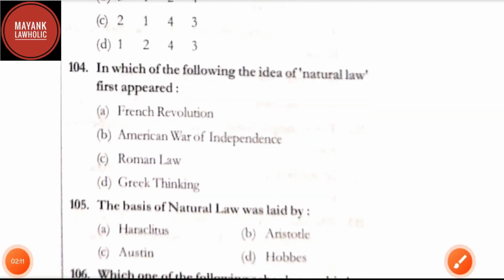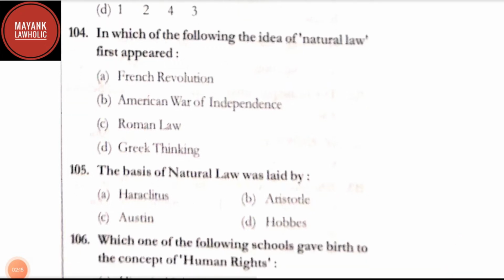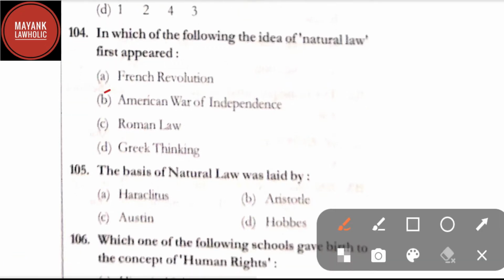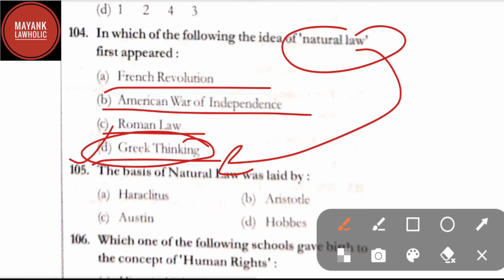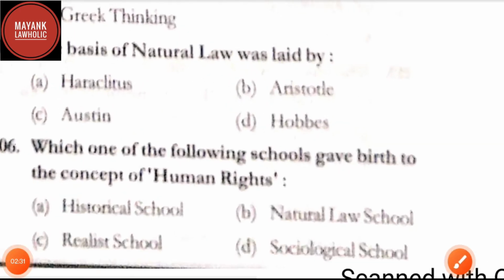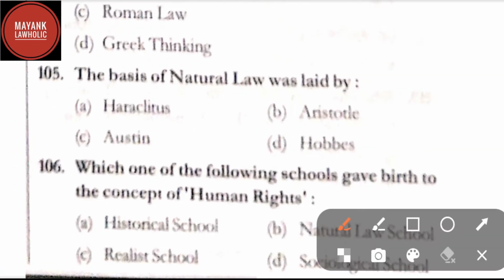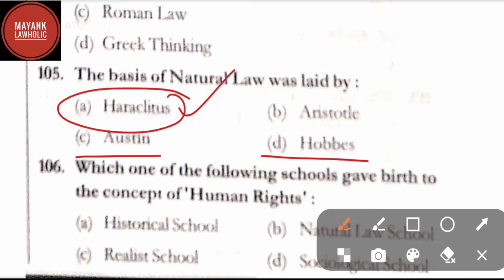Now let us proceed to question number 104. In which of the following did the idea of natural law first appear? Options are option A French Revolution, option B American War of Independence, option C Roman law, and option D Greek thinking. Here the correct answer is option D, that is Greek thinking. The idea of natural law first appeared in Greek thinking. Question number 105. The basis of natural law was laid by option A Heraclitus, option B Aristotle, option C Austin, and option D Hobbes. Here in question number 105, the correct answer is option A, that is Heraclitus.